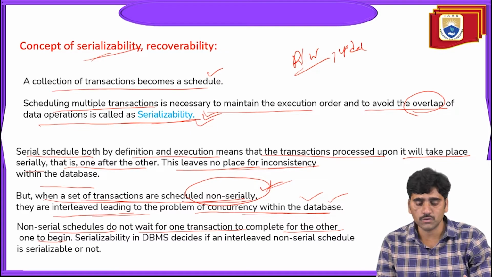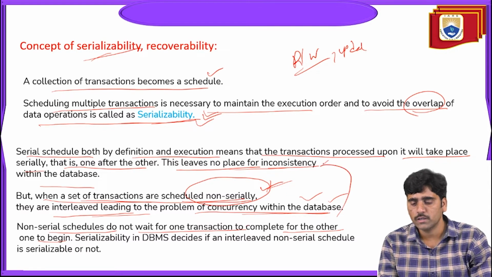Non-serial scheduling is nothing but scheduling all the transactions to execute at one single time. That leads to an inconsistency problem.